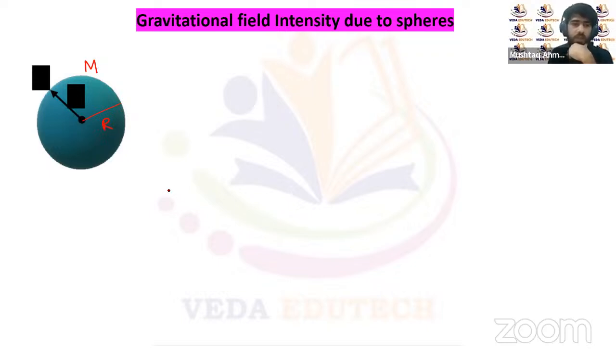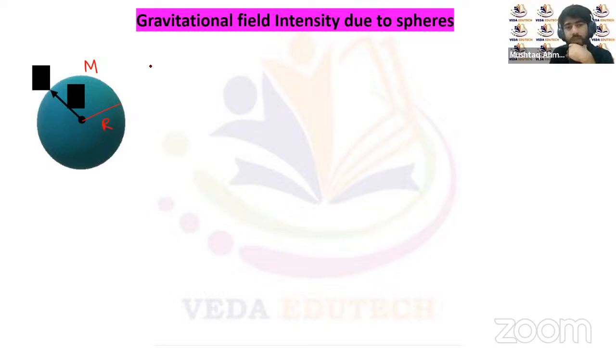Now the field intensity of this sphere on its surface will be the same as that of the point mass. We know the field intensity because of a point mass is Gm by r square. The field intensity on the surface and outside the surface of this sphere will be the same as that of a point mass.